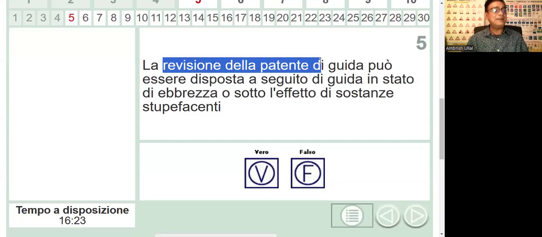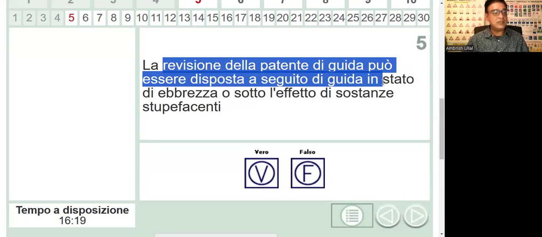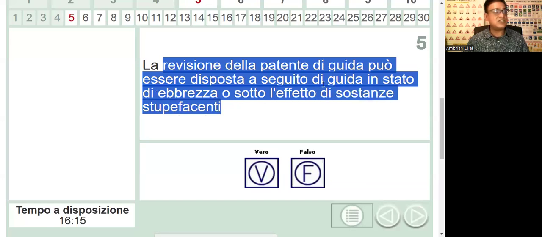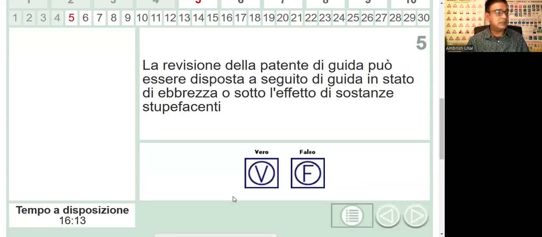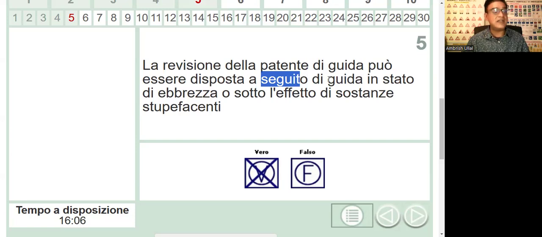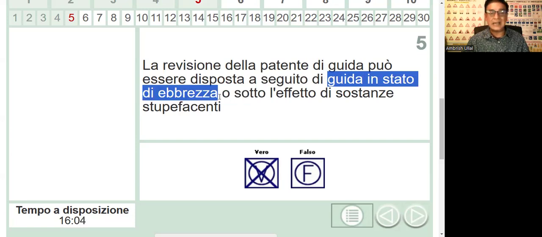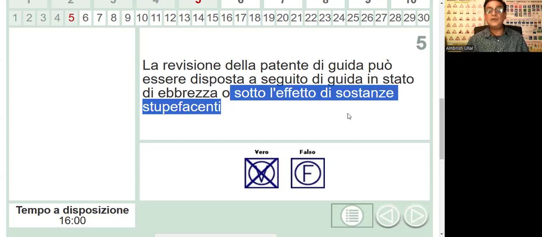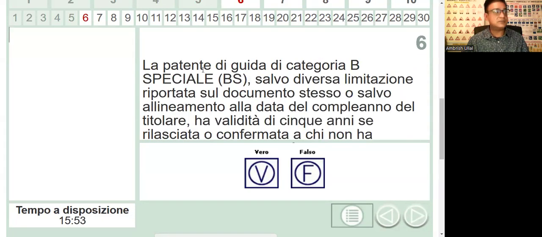La revisione della patente di guida può essere disposta a seguito di guida in stato di ebbrezza o sotto l'effetto di sostanze stupefacenti. Vero. They can ask you to do a revision of your license if, a seguito meaning after the control, they find out that you are in a state of drunkenness, alcohol, stato di ebbrezza, o sotto l'effetto di sostanze stupefacenti. You're driving under the influence of drugs. Yes, they will ask you to do a revision if you get caught, possible.